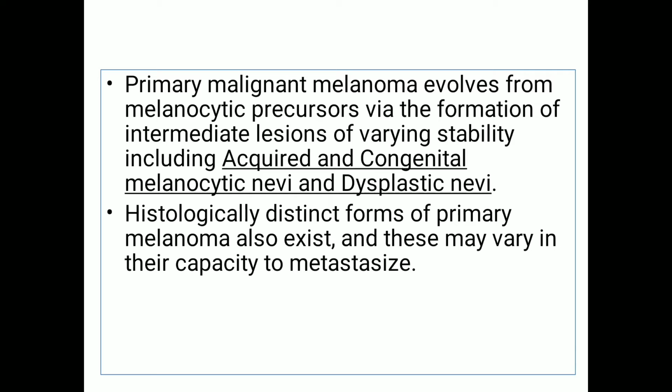Primary malignant melanoma evolves from melanocytic precursors via the formation of intermediate lesions of varying stability, including acquired and congenital melanocytic nevi and dysplastic nevi. Histologically distinct forms of primary melanoma also exist, and they may vary in their capacity to metastasize.